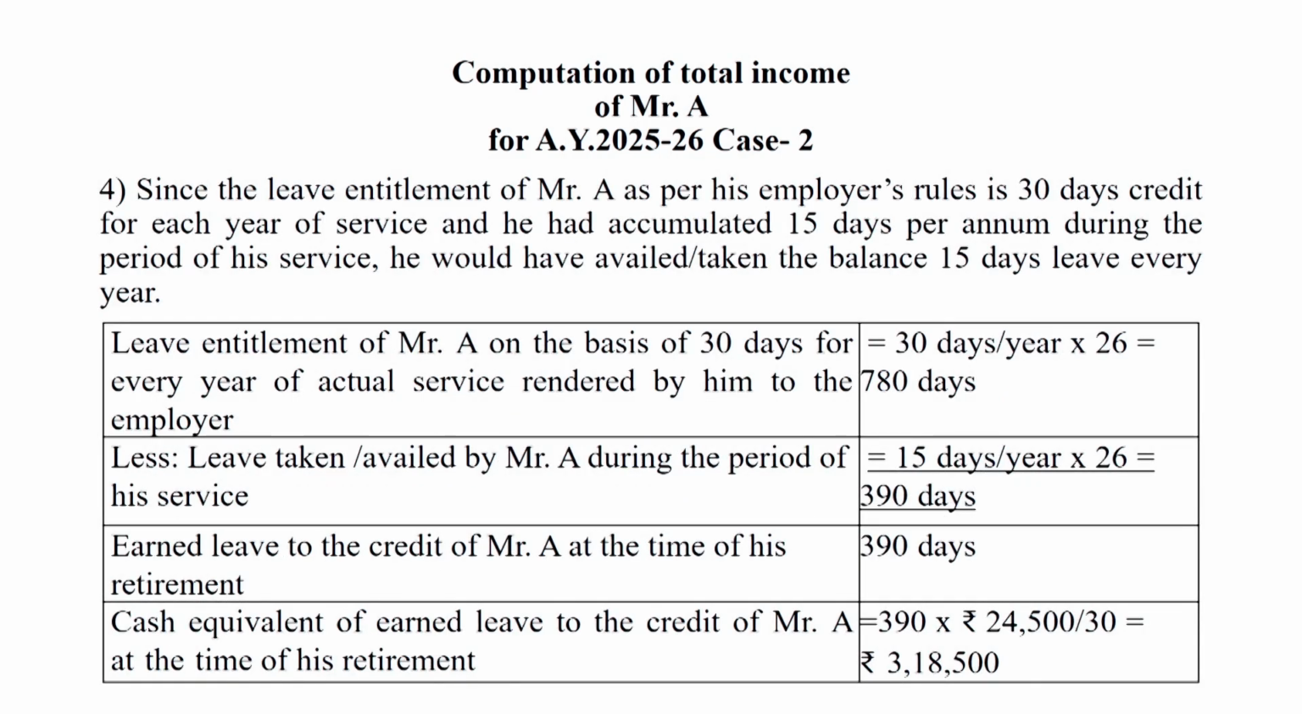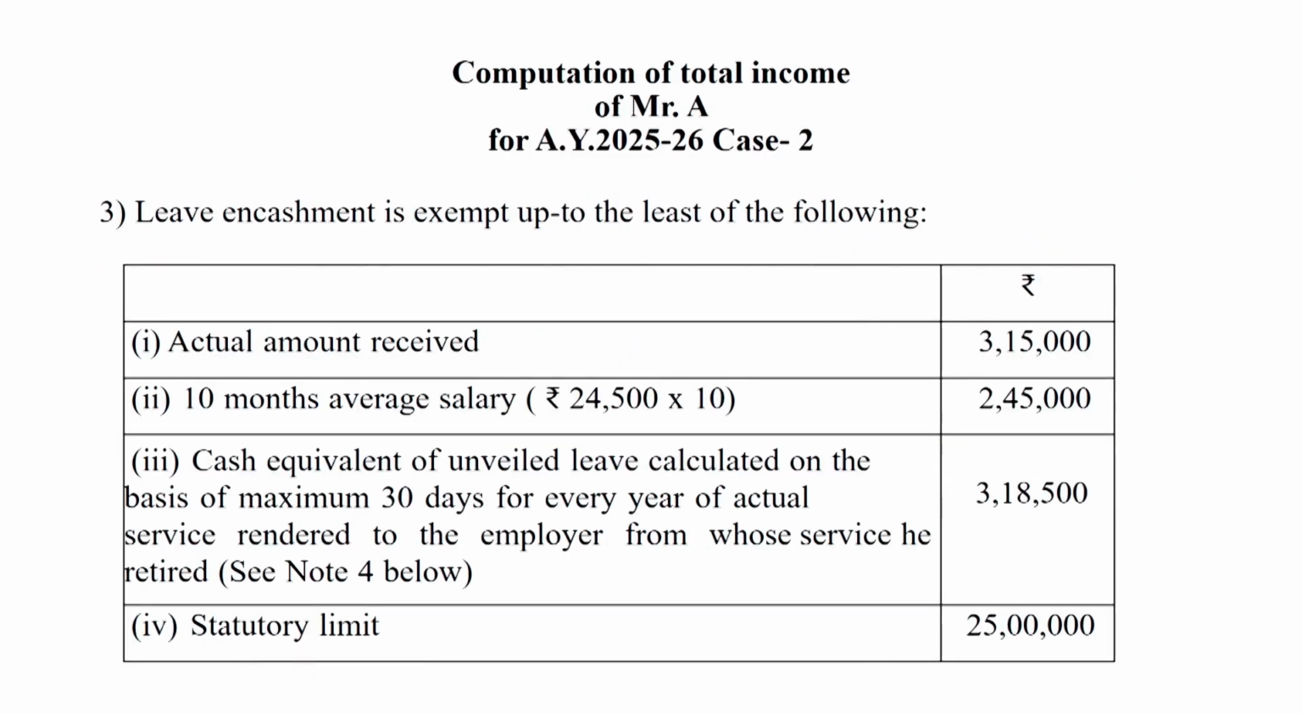In this slide it is given the calculation of not availed leave month. It is 3,80,500. So this amount, point number 3, is 3,80,500, and the statutory limit, now increased by the government, is 25 lakh. So out of the 4 amounts, rupees 2,45,000 is the least amount. So 3,15,000 minus 2,45,000 is equal to 70,000. 70,000 will be the taxable amount.